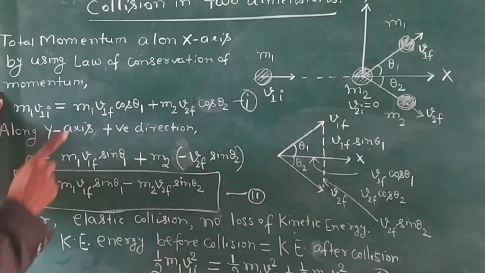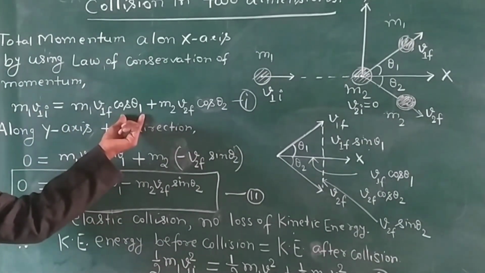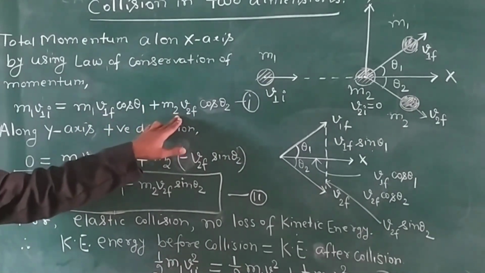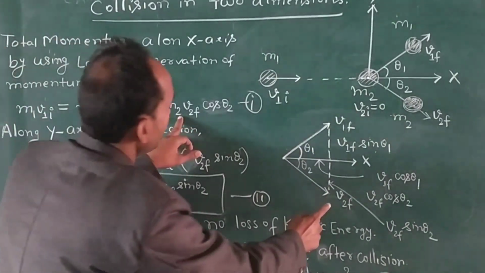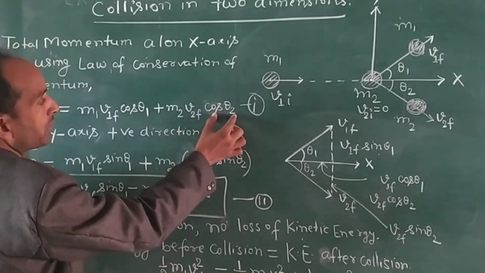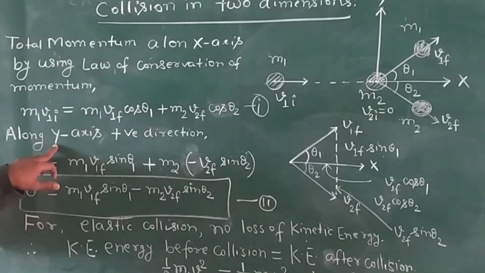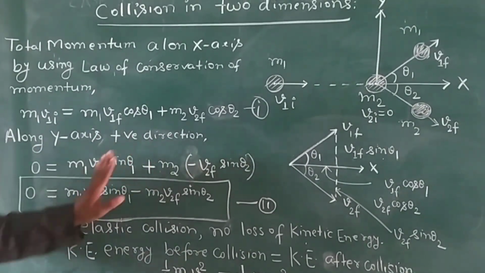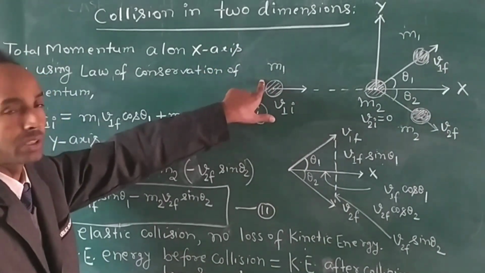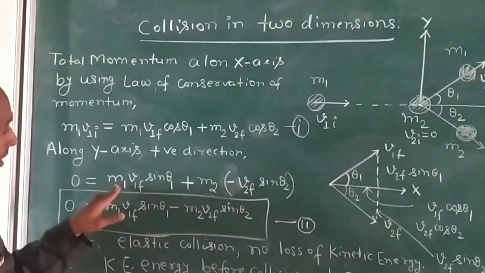There are two components of velocity, a horizontal component and a vertical component. We are writing here the horizontal component first. So M1 V1F cos theta 1 plus the momentum of the second body, which is M2 times the velocity component in the horizontal direction, V2F cos theta 2. Similarly, for the vertical direction, that is along the y-axis, the positive direction is taken as positive velocity. Since initially this body is not moving in the vertical direction, its vertical component will be 0.